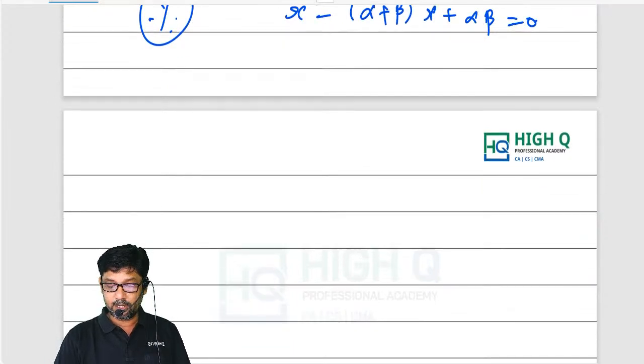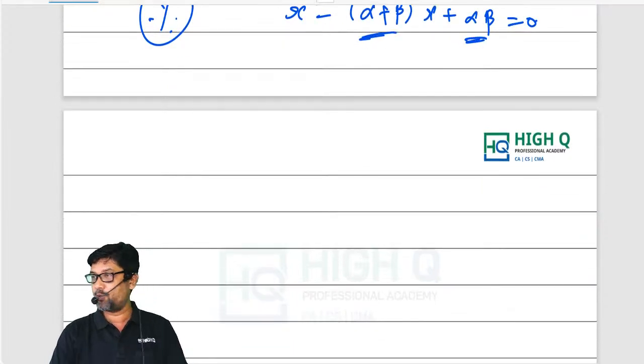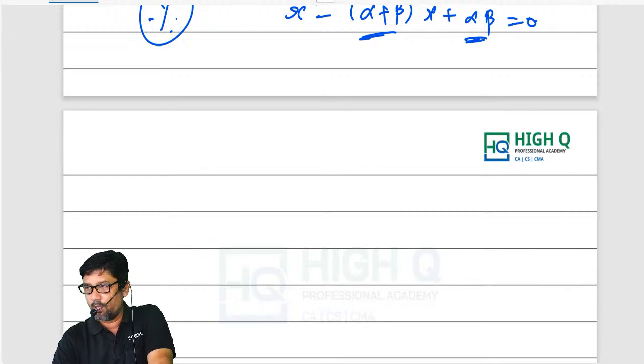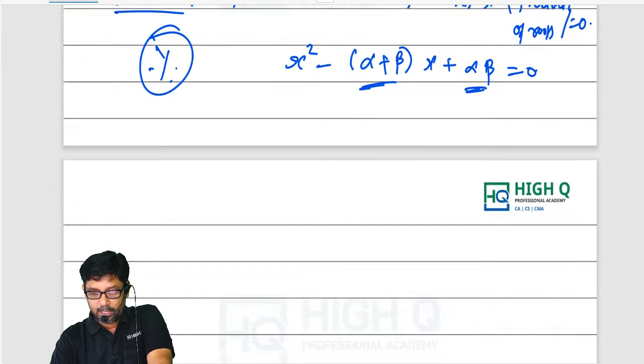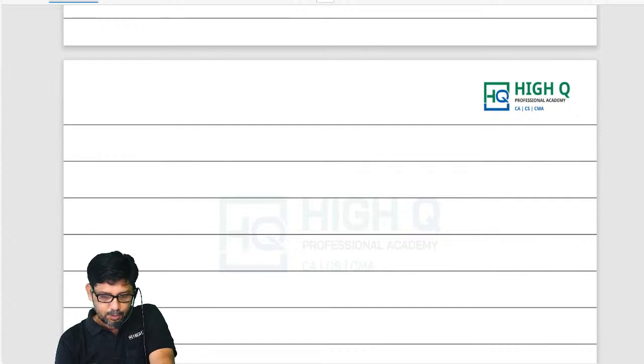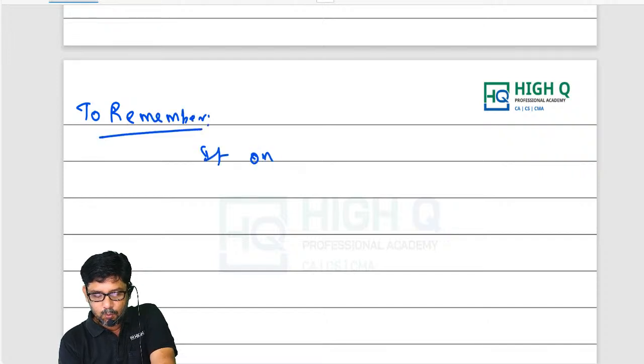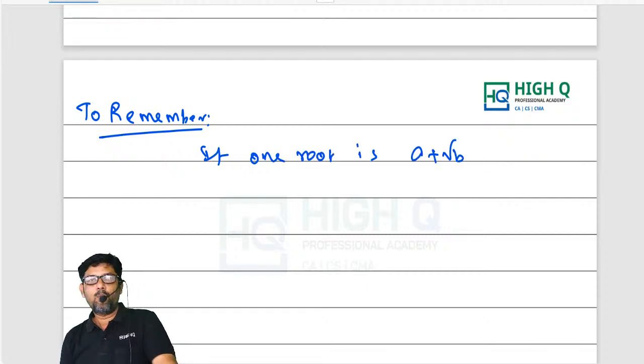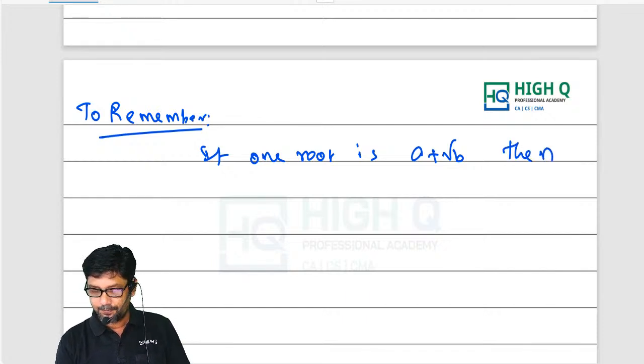Okay, fine. Now listen here. What is alpha plus beta? It is the sum of roots, and alpha beta is the product of roots. This is the formation of quadratic equation. So what to remember in this one? See, if one root of the equation, which is a plus root b, for example, is given to you, then obviously the other root will be its conjugate, which is a minus root b.